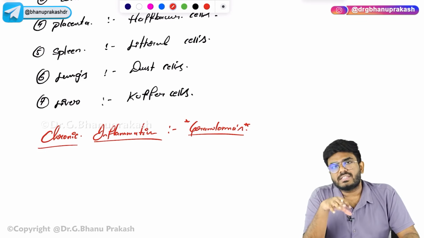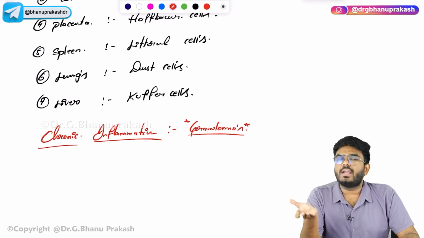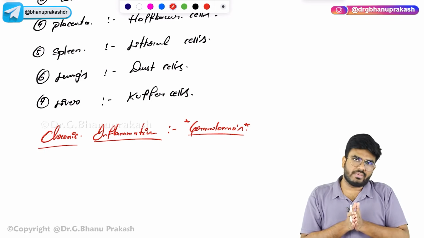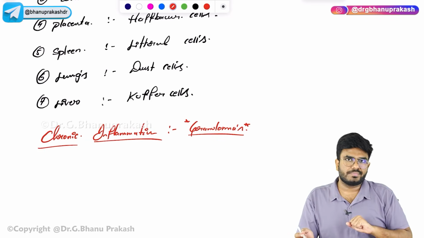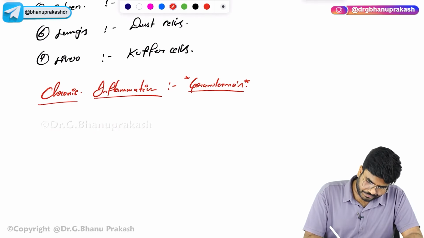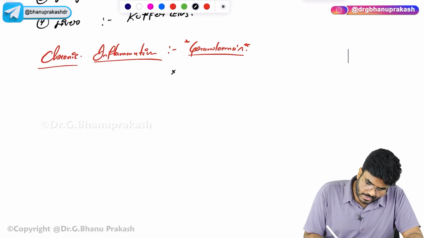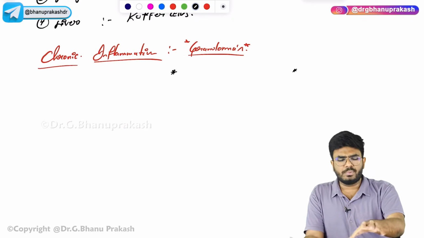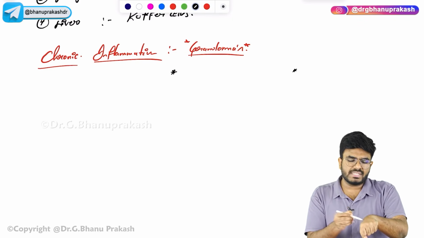If the granuloma is present, then it is called granulomatous inflammation. If granulomas are not there, it's called non-granulomatous inflammation. So, chronic inflammation is mainly divided into two types, granulomatous and non-granulomatous. Okay. So, what exactly is a granuloma, sir? I will show you the picture also. Granuloma, to be very frank, is simple: an area of chronic inflammation surrounded by macrophages.